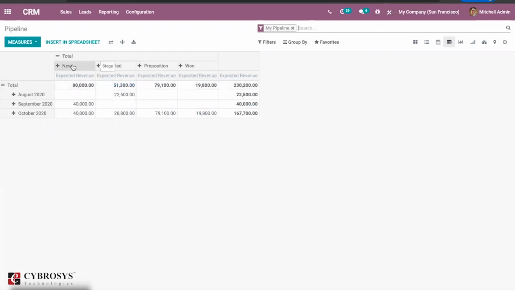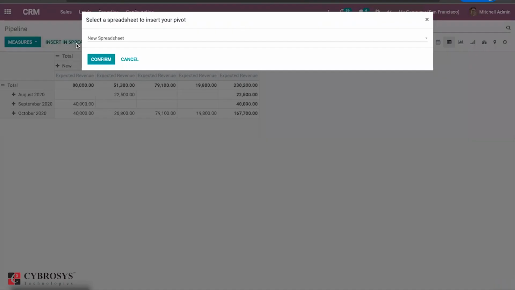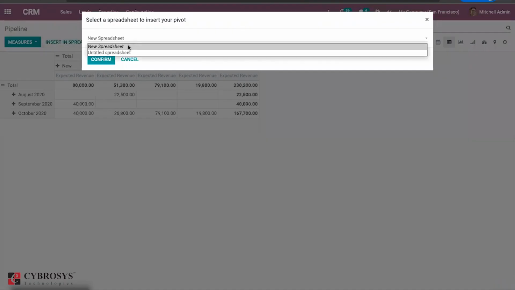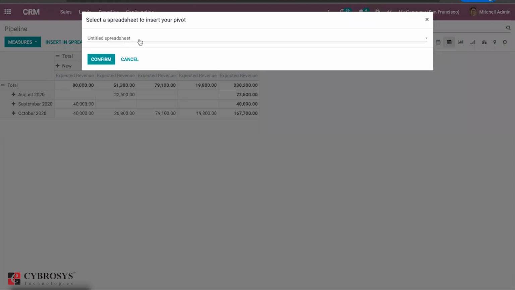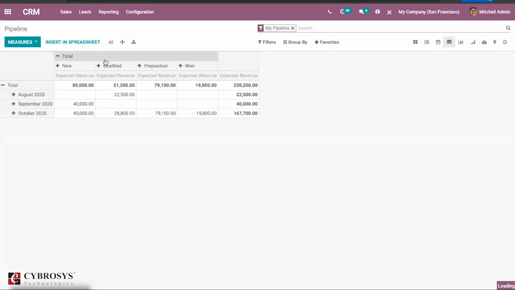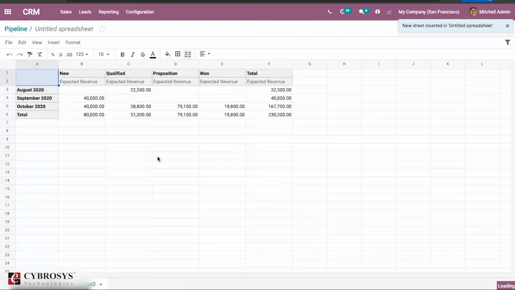So once you configure this one, you can just insert into a spreadsheet. So if you just want to create a new spreadsheet, you can just create it from here and you can just confirm this one. So it will be imported into the spreadsheet. So then again, if you want to do any calculation based on this one, you can just provide the calculation what we normally do in a spreadsheet or Google Sheet or in Excel.